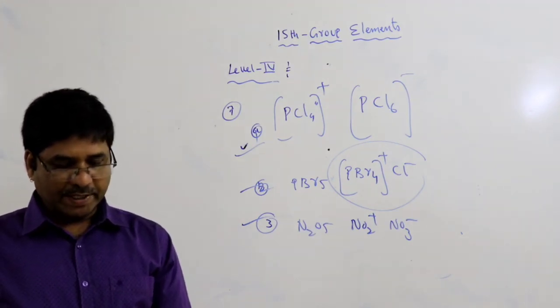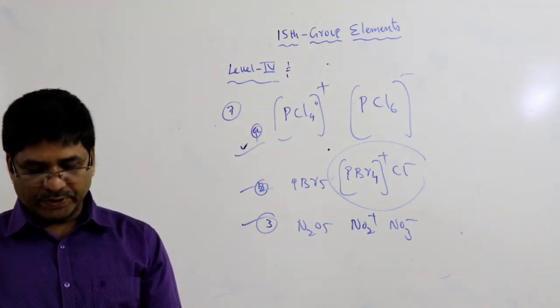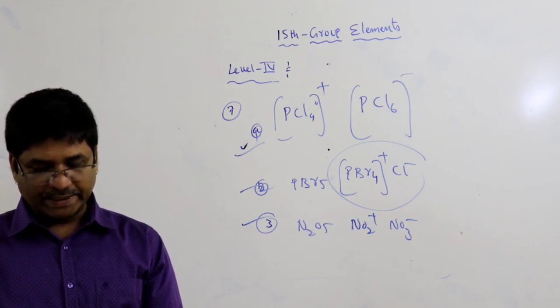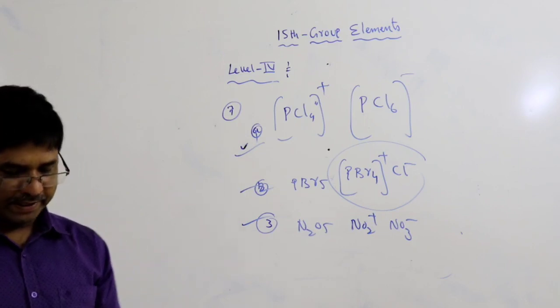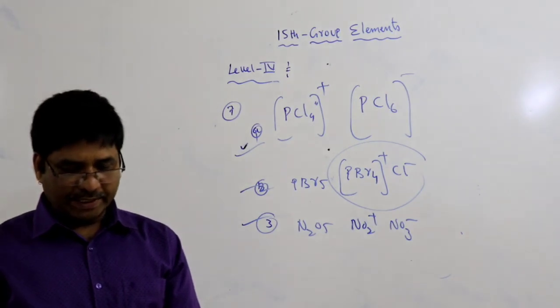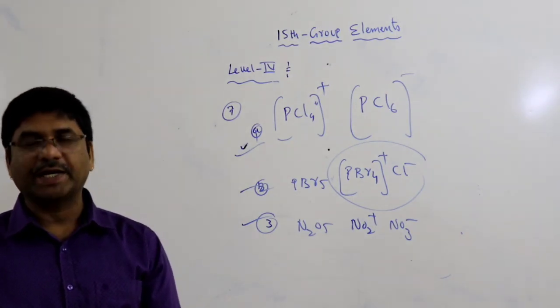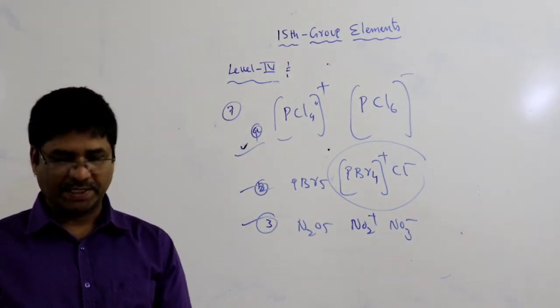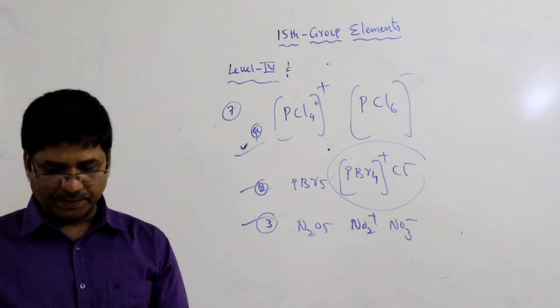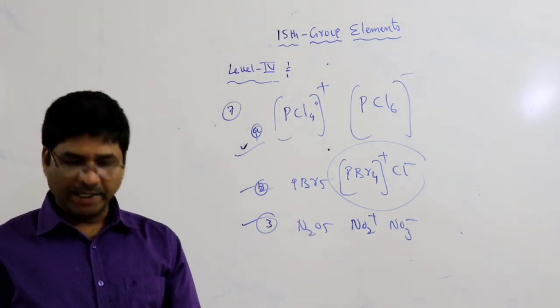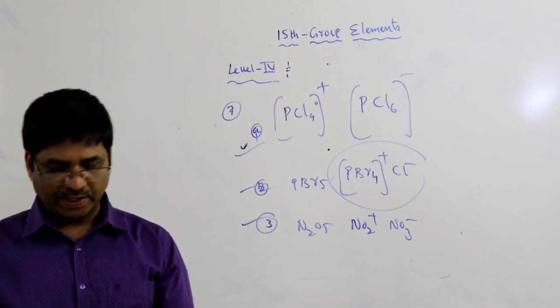Next, question number 8. The nitrogen oxide that contains an N-N single bond is... N-N single bonds are generally possible with more than 2 nitrogen atoms. It is possible in N2O, N2O3, N2O4, so all of the above.